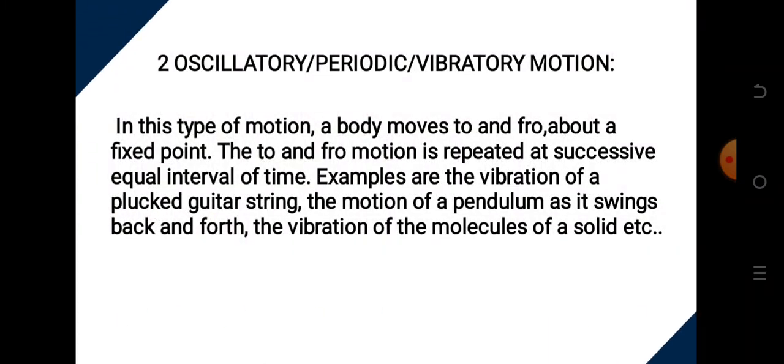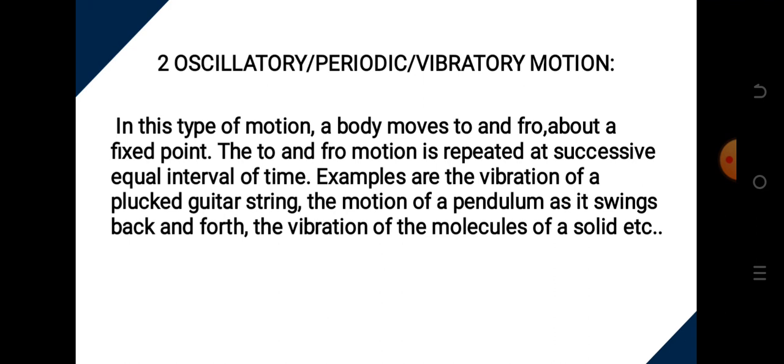All right, number two, we have oscillatory, periodic, or vibratory motion. The oscillatory motion is also called the periodic motion. It's also called the vibratory motion. In this type of motion, the body moves to and fro about a fixed point. The to and fro motion is repeated at successive equal intervals of time.